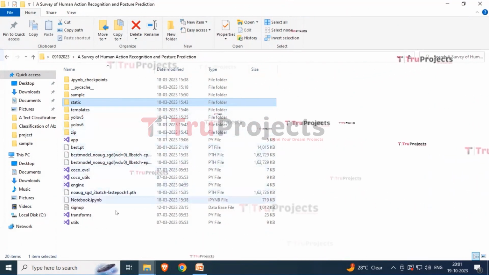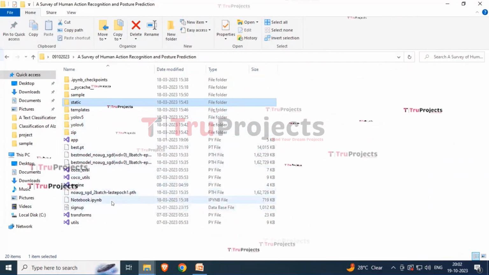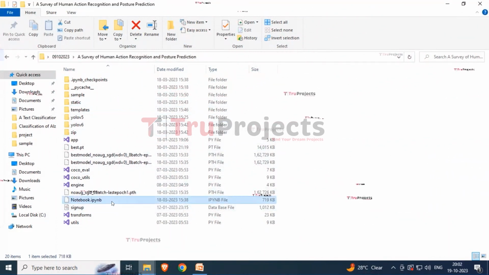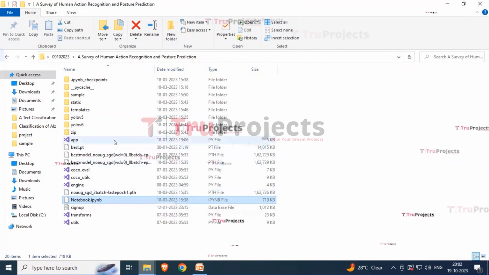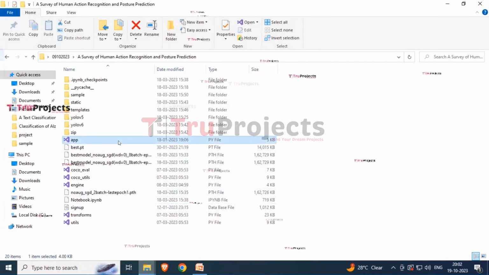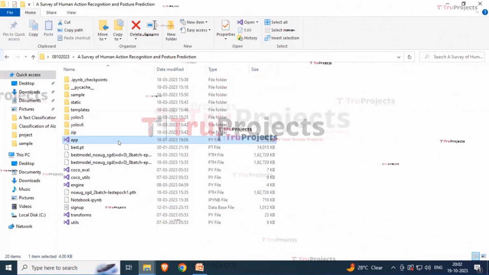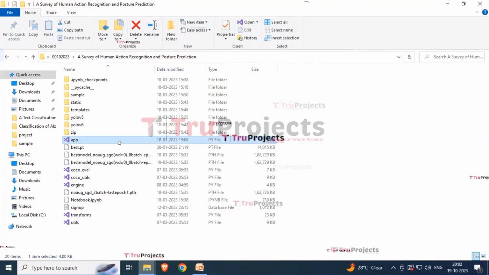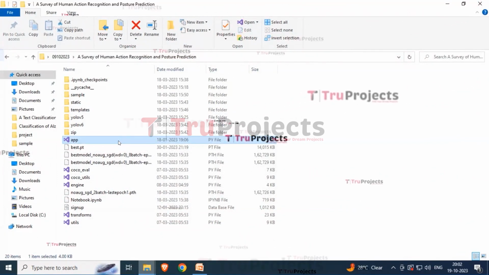The next here we have an .ipynb file, which is a Jupyter notebook file that contains a combination of code, graphs and outputs all in one place. It allows the users to write and execute code in individual cells, making it a popular choice for data science. The next here we have the app.py file, which likely contains the information related to front-end logic. It could include code written in Python that handles server-side operations such as processing user requests, interacting with the database, and generating dynamic content to be rendered in the HTML template.